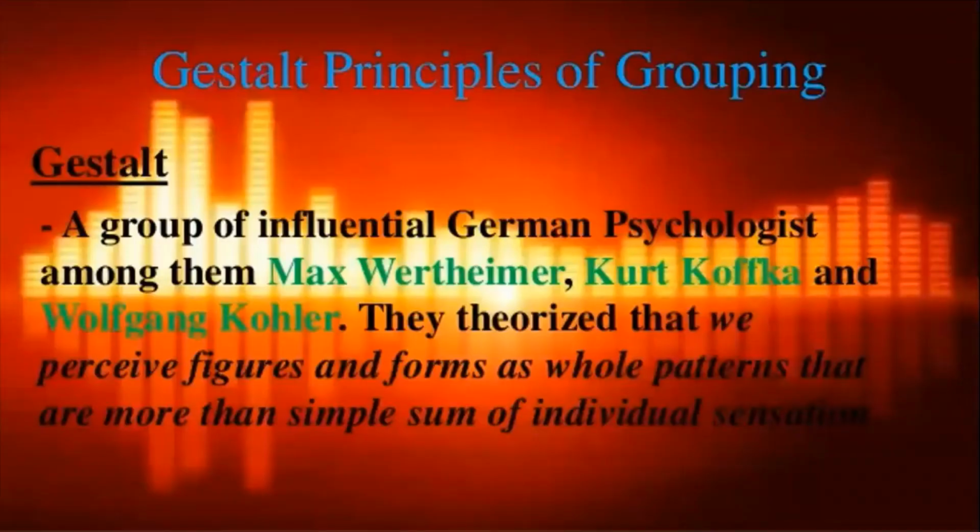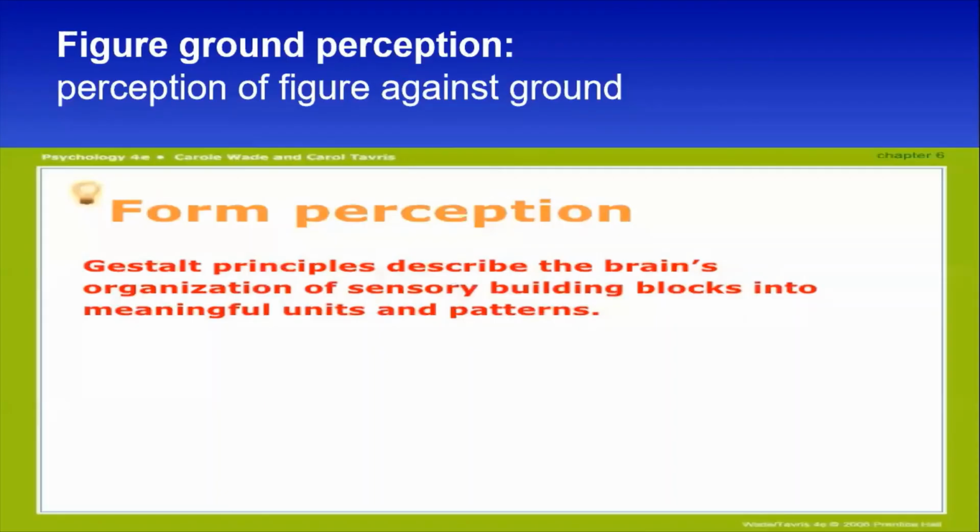Okay, now Gestalt principles of grouping. A group of influential German psychologists, among them Max Wertheimer, Kurt Koffka, and Wolfgang Köhler, theorized that we perceive figures and forms as whole patterns that are more than the simple sum of individual sensations. These Gestalt psychologists say that we perceive figures or objects as wholes instead of the sum of individual sensations or parts. We are going to see how.